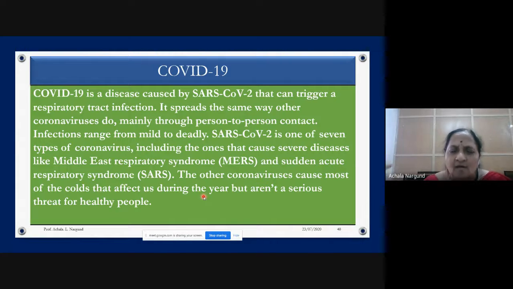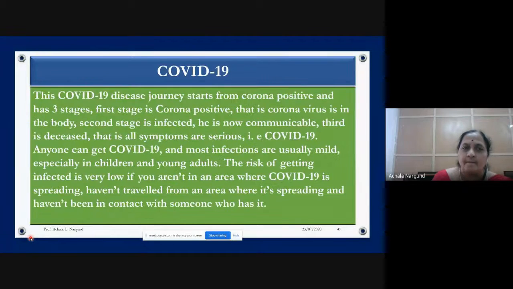Many of us might have got this coronavirus infection. Coronavirus attack is different. Remember, a coronavirus attacking a person is a common thing. Common cold and flu are all coronavirus effects. But if it becomes serious in healthy people, then this may be SARS-CoV-2, COVID-19. So this strain, we don't know what this strain is. So what will happen to this?